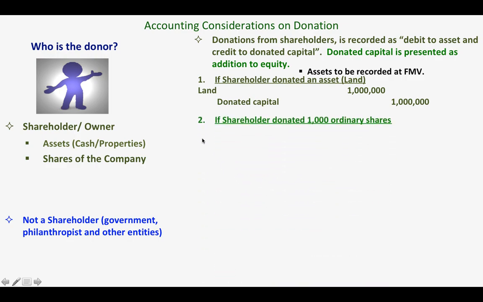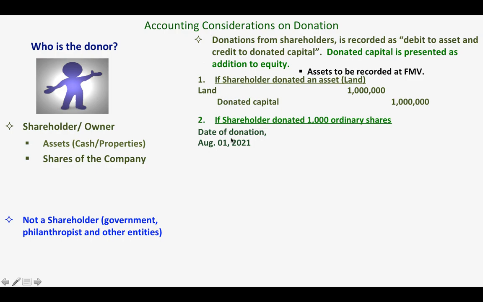So class, the second one is this: if a shareholder donated 1,000 ordinary shares, meaning the shareholder is holding more than 1,000 ordinary shares, and he donated 1,000 shares to the company, the own shares of the company, okay? So in this situation, there are two important dates that we have to consider.